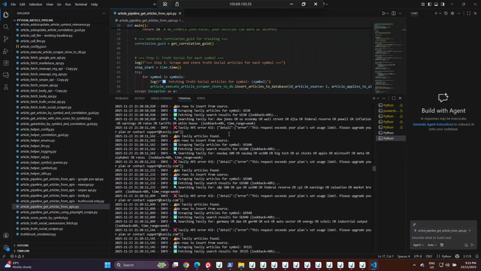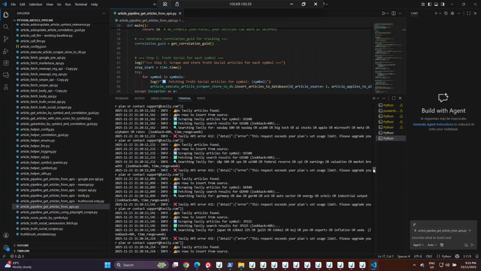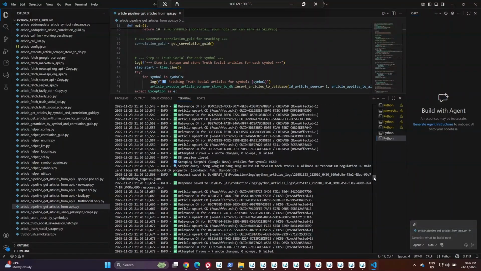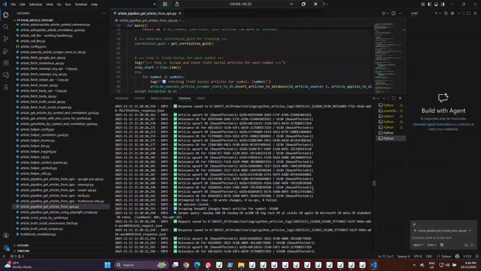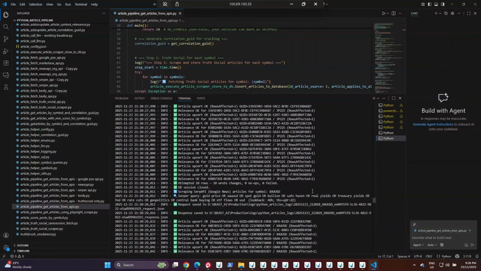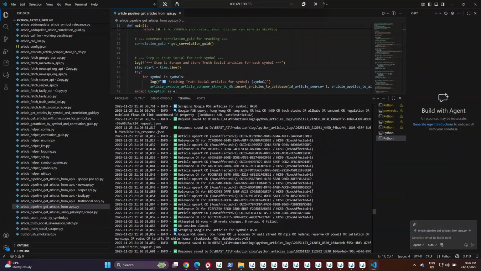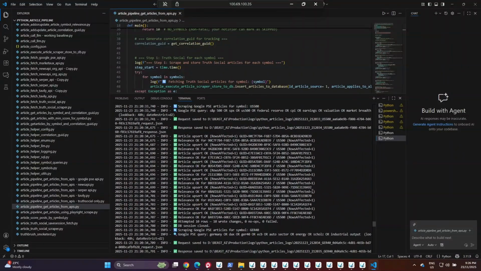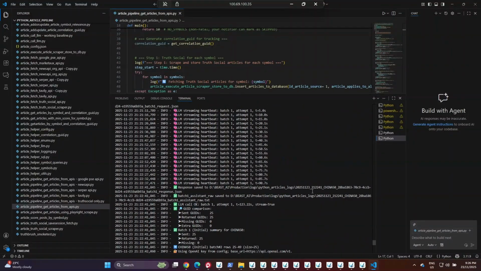So a little error here. That's just I've hit my limit on the amount of times I can call that particular service. So it looks like I need to pay more money. But anyway, that's good to see. Now, adding money obviously fixes problems. I will add more money. Now, as you can see, as we're going down, it's pulling articles, ingesting.